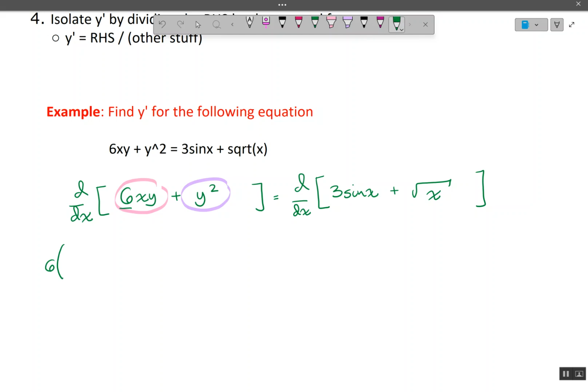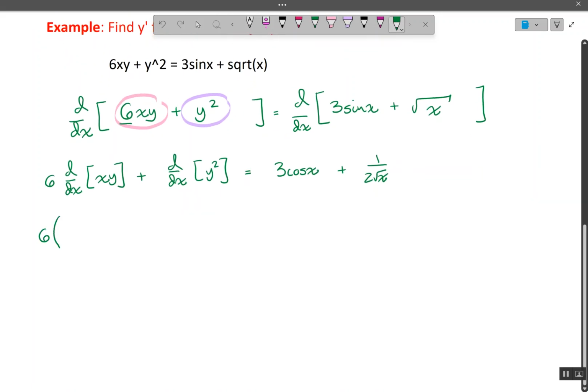Now I'm going to, okay, I guess we'll go slowly. 6 times the derivative with respect to x of x times y plus the derivative with respect to x of y squared. The right only has x's, so it's going to be easier to deal with. So I can write down 3 cosine of x plus 1 over 2 square root of x.